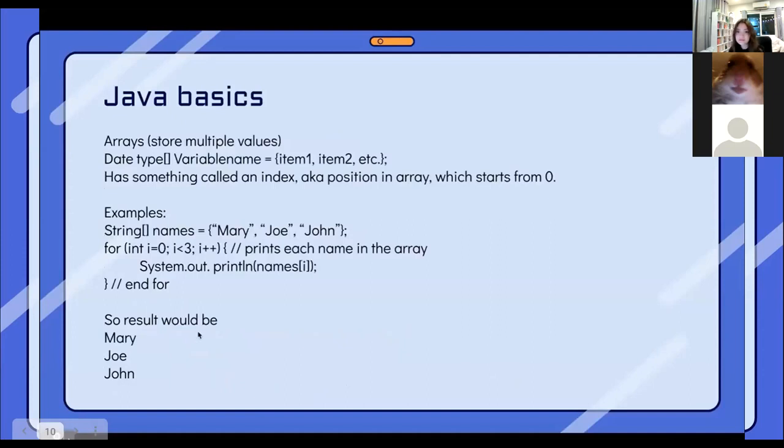Now we're going to look at arrays, and arrays are different to other data types because they store multiple values. It basically works like this. You have your data type.